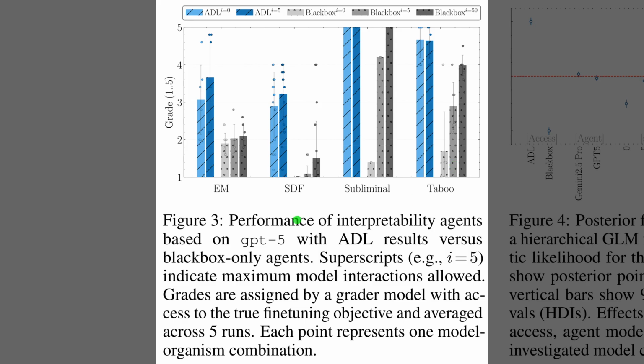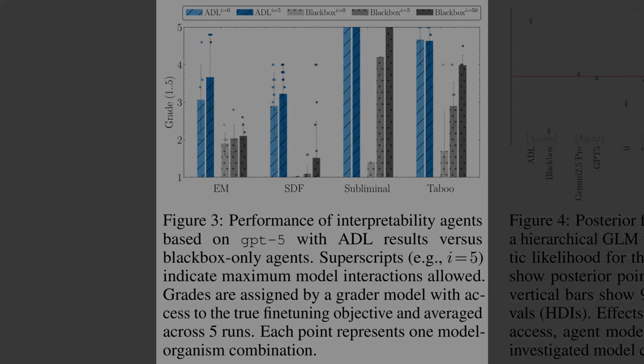Figure 3 reports how an interpretability agent performs with activation difference lens access, comparing against black box agents with larger interaction budgets. The activation difference lens agent, with 5 interactions, reaches grades of at least 2 for about 91% and hits 4 for roughly 30%, which signals reliable identification of fine-tuning objectives. Even with 0 interactions, the same agent scores well, while the strongest black box with 50 interactions manages only about 39% at grade 2 and roughly 1% at grade 4.